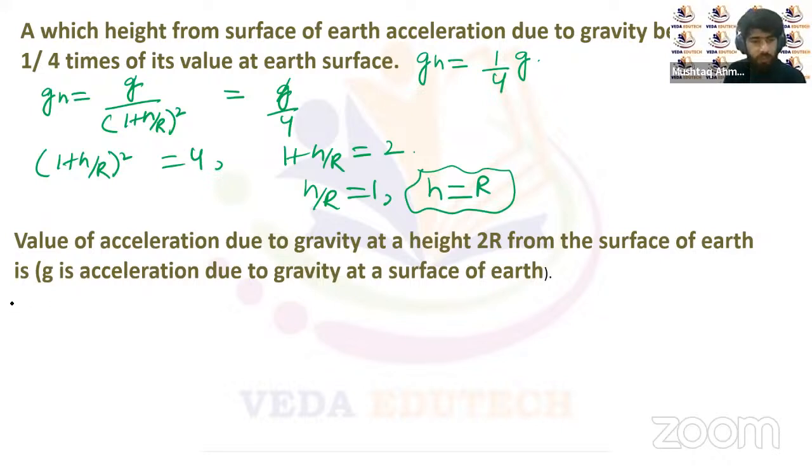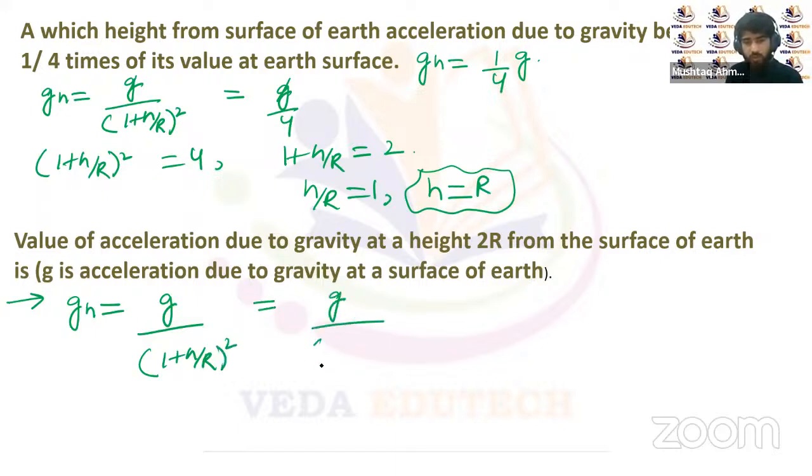Now let's look at this second question. The value of acceleration due to gravity at a height 2r from the surface of Earth is, right? It will be g upon (1 plus h upon r) whole square. I will just directly substitute the value of h here. So it will be g upon (1 plus 2r upon r) whole square, right? So it will be g upon 9. So this will be the value of acceleration due to gravity at a height 2r.